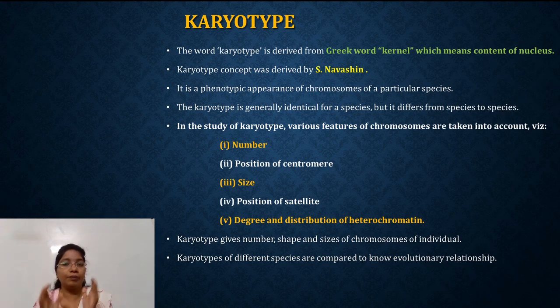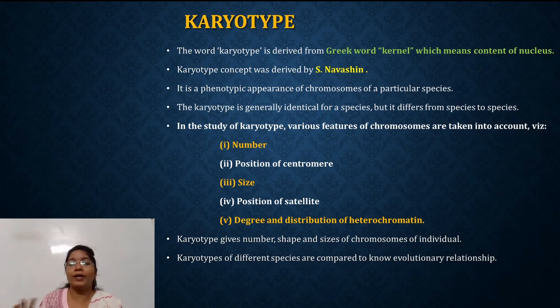For the preparation of a karyotype, various features of chromosomes are taken into consideration, such as the number, position of centromere, size, and position of satellite, and finally the degree and distribution of heterochromatin.